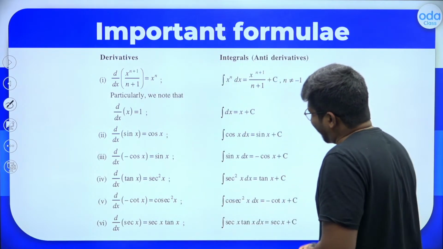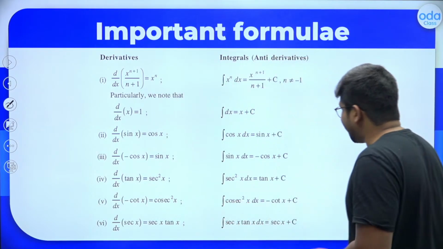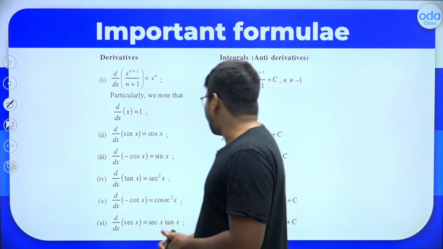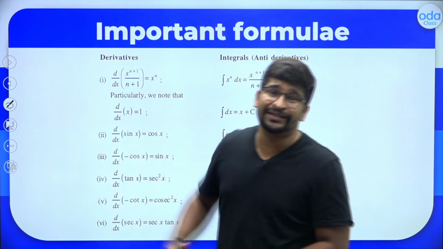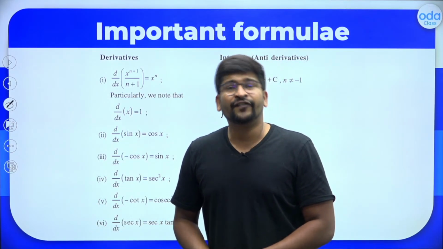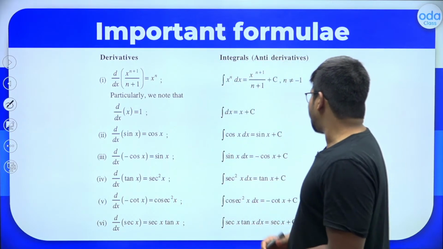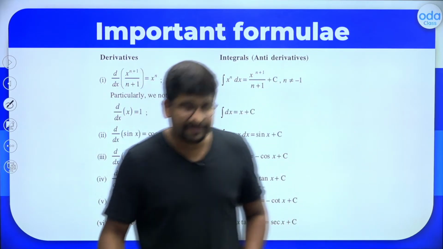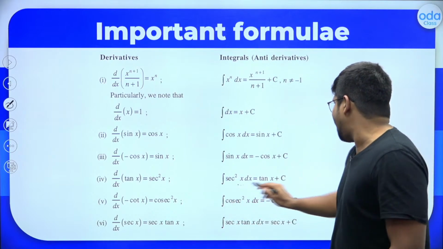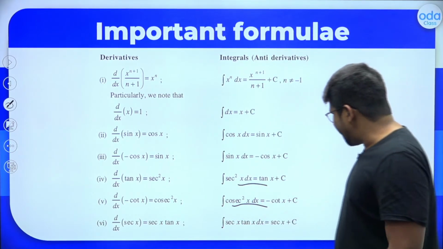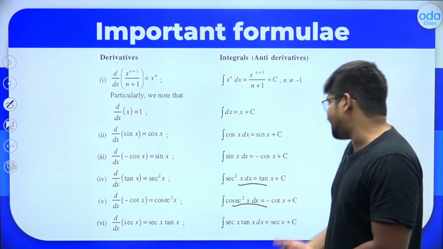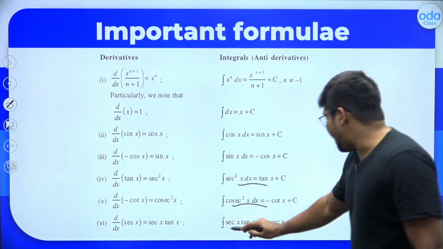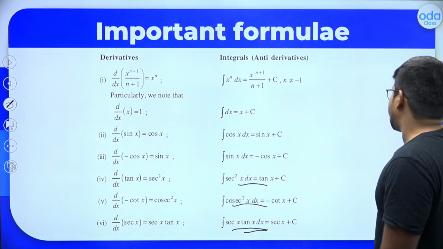Same way around. You know that the integral of sin x will be what? Then minus cos x. What is the reason for it? The integral of cos x is sin x, just doing the reverse, so the integral of sin x will be minus cos x. Similarly, you know that the derivative of tan x is sec square x, so the integral of sec square x will be tan x. Likewise, the integral of cosec square x will be minus cot x. What is the reason? Because the derivative of cot x is minus cosec square x. Likewise, the integral of sec x tan x is sec x.